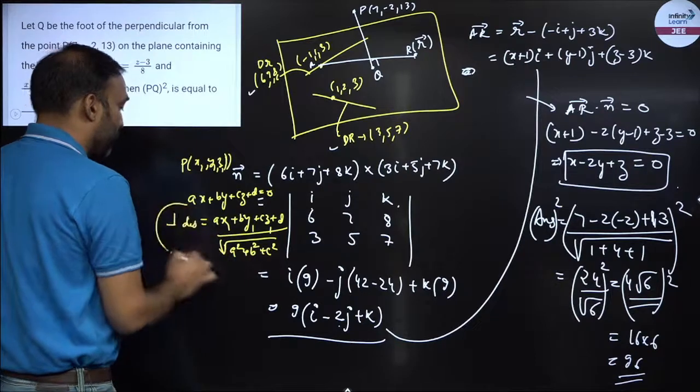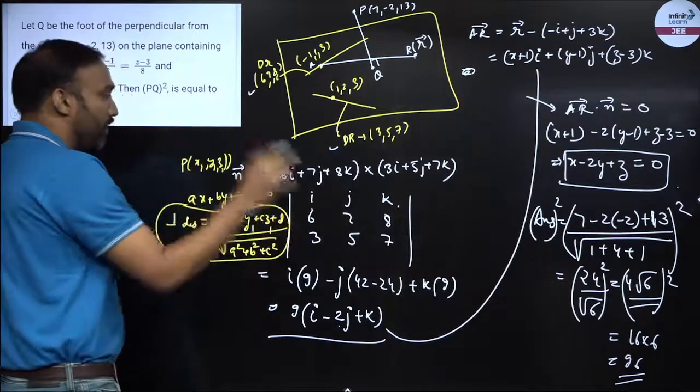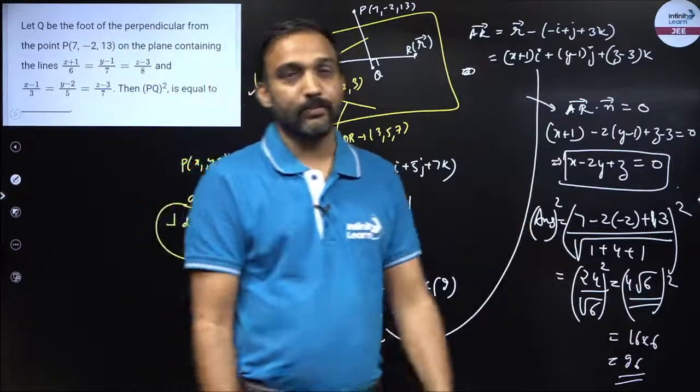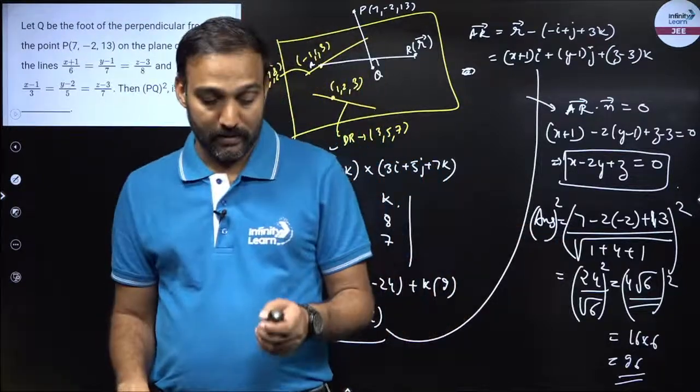So I have used this formula of perpendicular distance of a point from a plane to find the answer. Now we can move on to the next example.